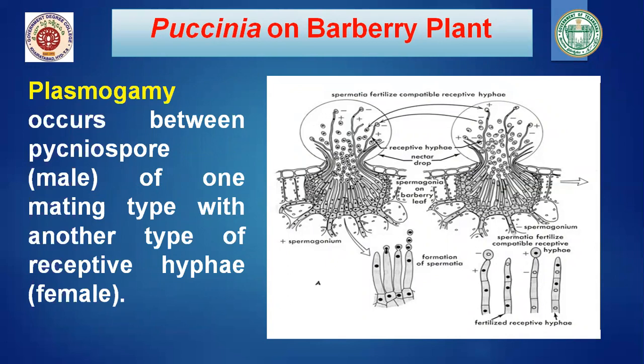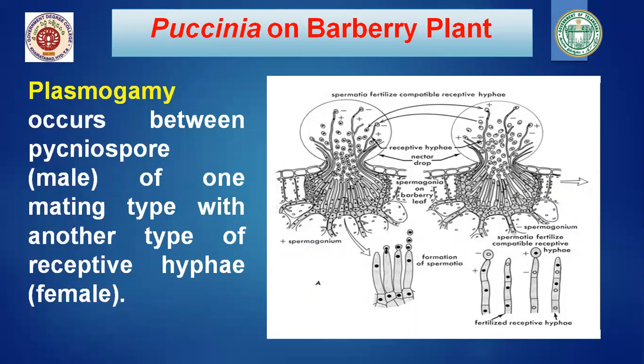So the plus hyphae receive the minus spermatia, and the minus hyphae receive the plus spermatia, or pycniospores. Like this, spermatization takes place. Now, the two nuclei, the plus and minus nuclei, won't fuse together, and now it forms a dikaryotic mycelium.